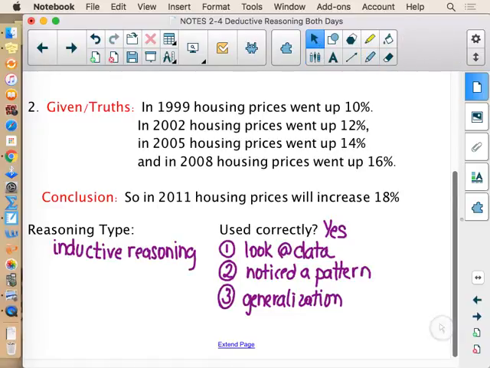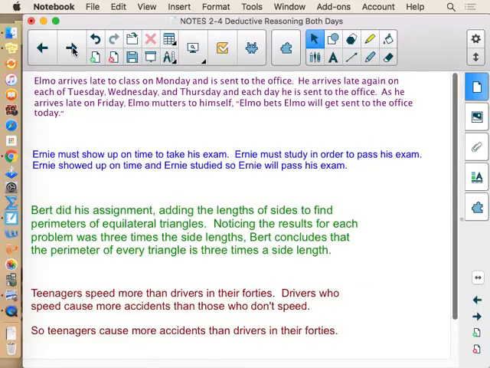Yes. So I have a few more, and I want you and the people around you to pause the video, and when you guys have had a chance to talk about these, come back. So when you're looking through, you want to see if you can identify the type of reasoning, if they use the steps correctly, and keeping in mind that inductive used correctly can still give something that isn't true. Deductive used incorrectly can give something that looks true, but we can't prove it. So inductive used correctly doesn't prove anything. Deductive used correctly does.